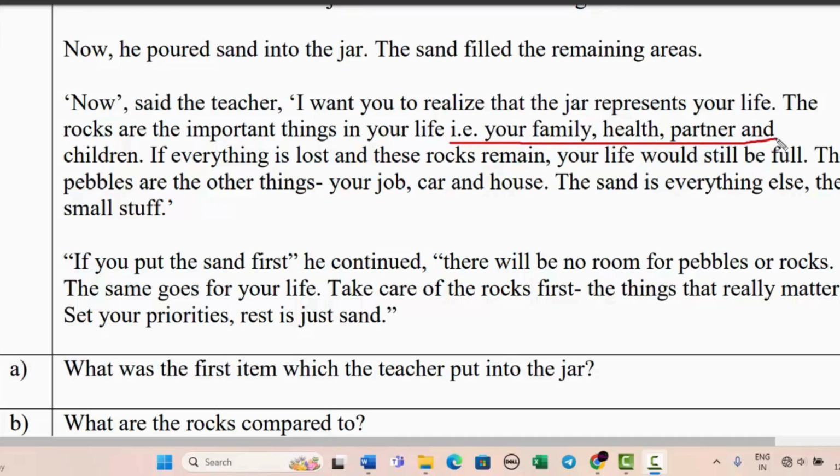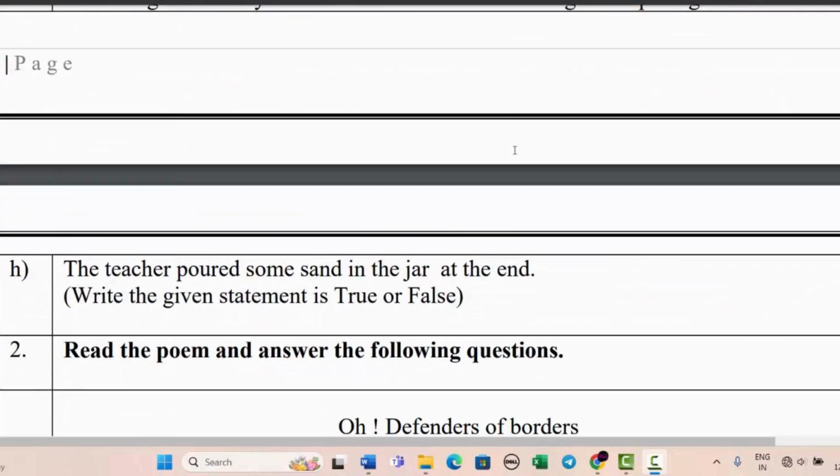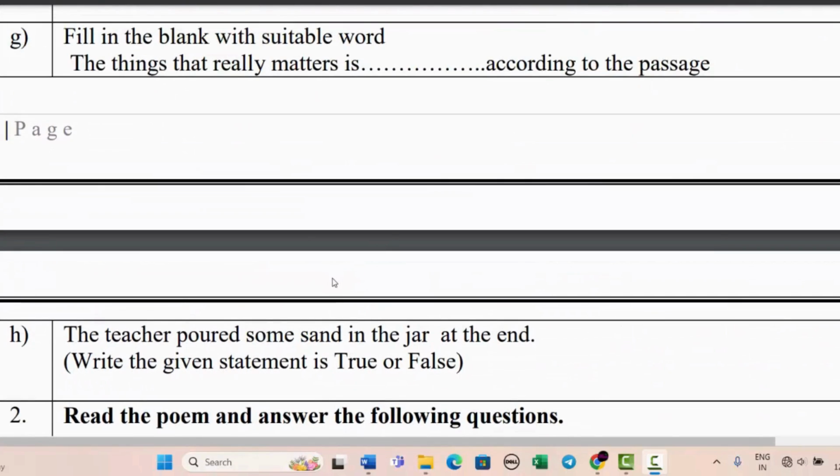These are the things that really matters. Okay. So we'll move on. H is the teacher poured some sand in the jar at the end. Write the given statement is true or false. हमने देखा था कि लास्ट में उसने जार में सैंड डाली थी, so it is true.